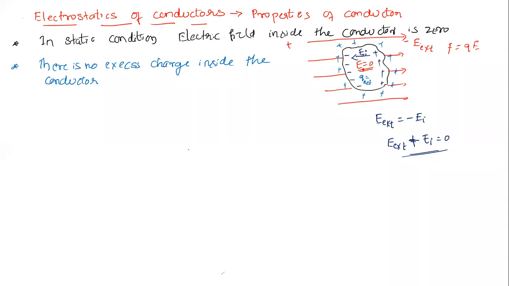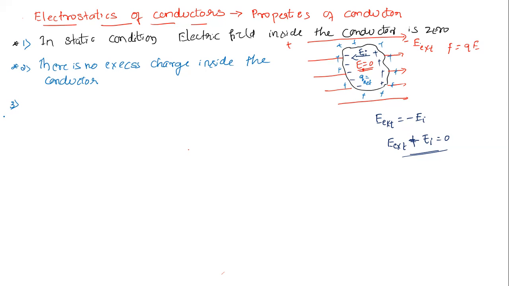This is as per Gauss law. If there were a charge inside the conductor, there must be an electric field. But from property number 1, the electric field is 0, so the net charge inside the conductor must be 0. There is no excess charge inside; the excess charge stays on the outside. Because of this excess charge, there will be an electric field, right? How will it be? Look at the third point now.